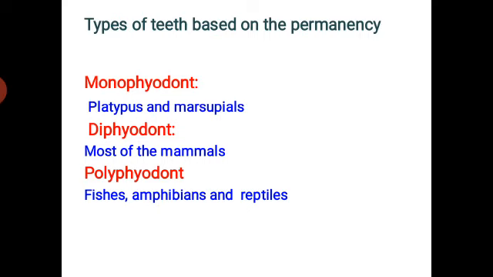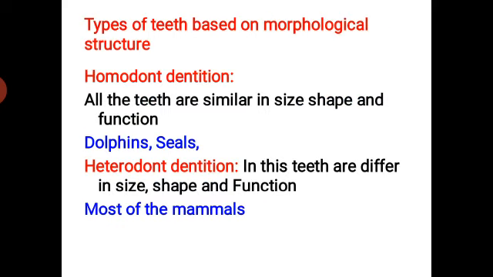The next one is the polyphyodont. The name itself indicates poly means many. So in this condition, the teeth are replaced continuously throughout the lifetime. Once the teeth have developed, if they get damaged, they are replaced again. So in the polyphyodont condition, the teeth are replaced continuously throughout life. The best examples include the fishes, amphibians as well as some reptiles.